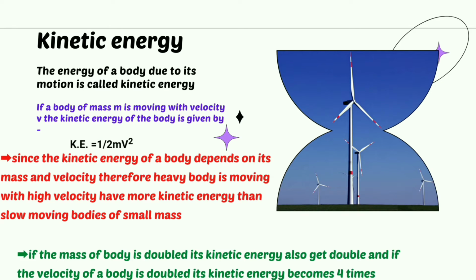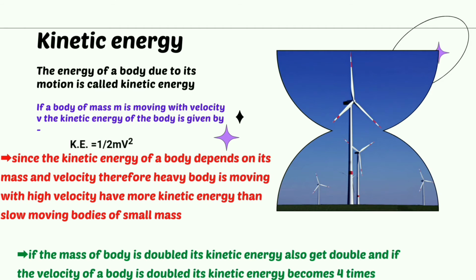If the mass of a body is doubled, its kinetic energy also gets doubled. And if the velocity of a body is doubled, then kinetic energy becomes 4 times because kinetic energy K is equal to half mv square, v whole power 2.